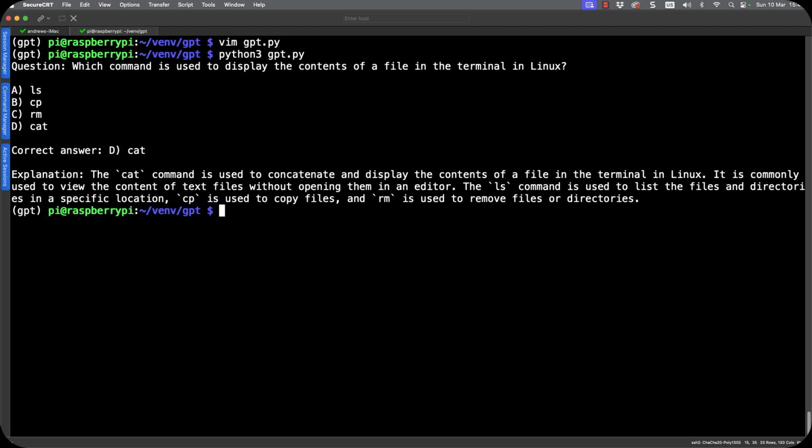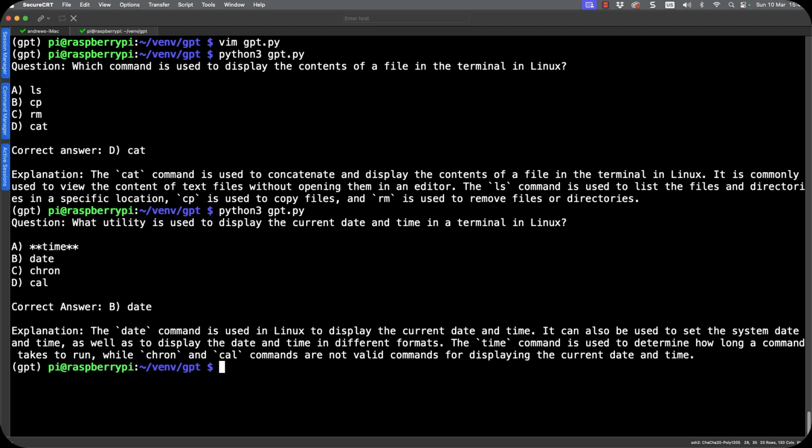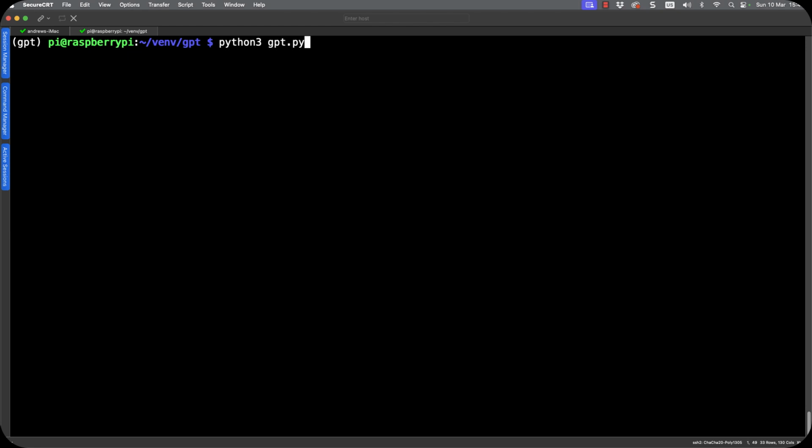Now remember, Linux Essentials is very entry level, but as we go through we can see different questions. Here we're saying, what command displays the current date and time? So that is the date command. I don't like the way they formatted the time command, but it kind of distracts a little bit, doesn't it?